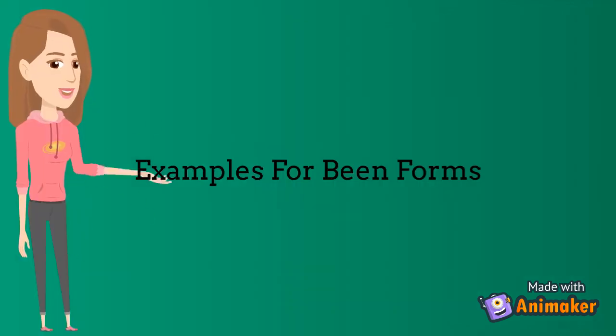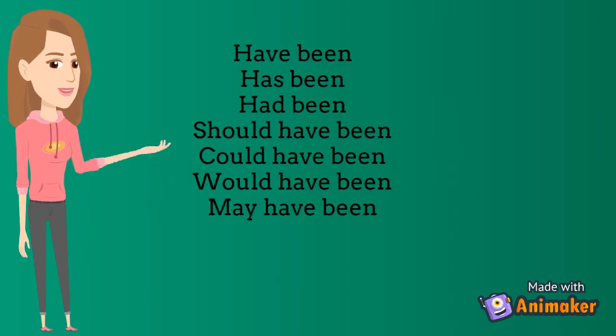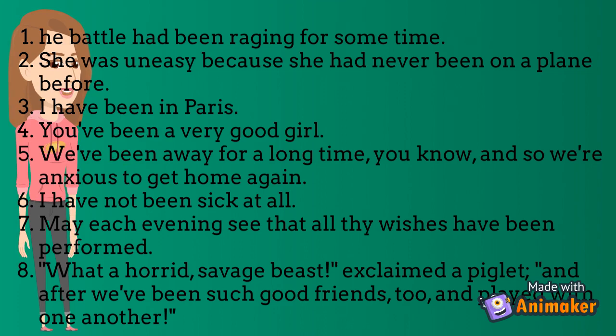Now let's look at some examples for been forms such as have been, has been, had been, should have been, could have been, would have been, might have been. Look at following examples. The battle had been raging for some time. She was uneasy because she had never been on a plane before. I have been in Paris. You've been a very good girl.